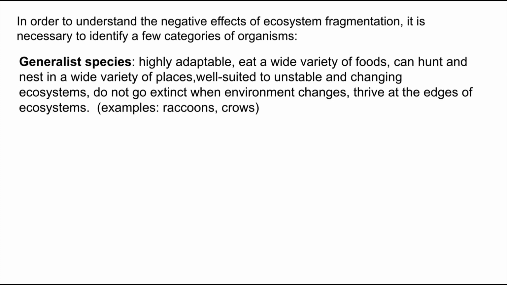A generalist species is basically a very adaptable organism that evolved in unstable ecosystems. So it's able to eat a wide variety of foods. It can hunt and nest in all kinds of different places. It's well suited to unstable and changing ecosystems, and so it won't go extinct when the ecosystem changes. It'll just change its habits to whatever the new ecosystem's conditions are.